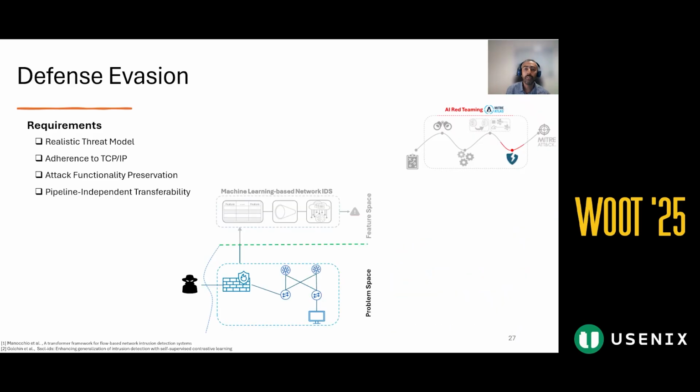Up to this point, we built a proxy model based on the feature space and successfully generated adversarial examples that bypass it. Because of this, we now know which features to manipulate and the exact values needed to achieve the evasion.